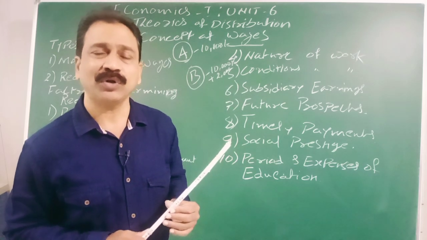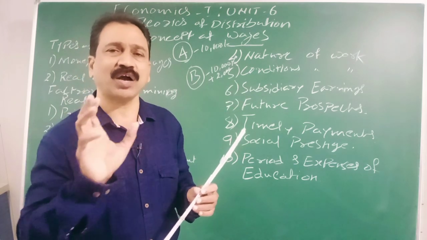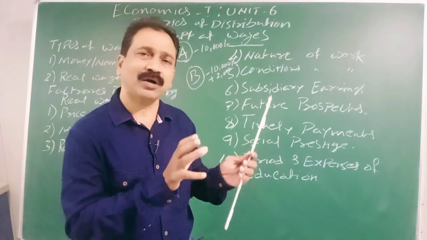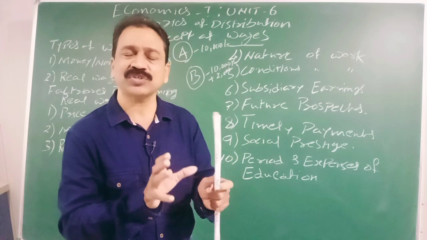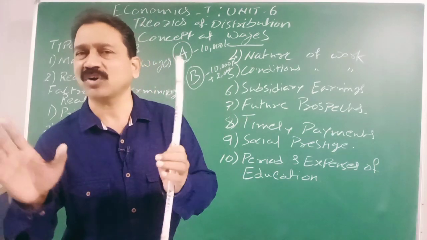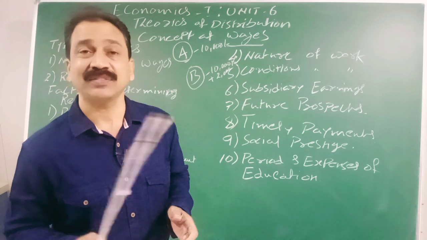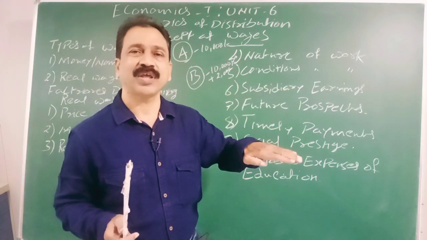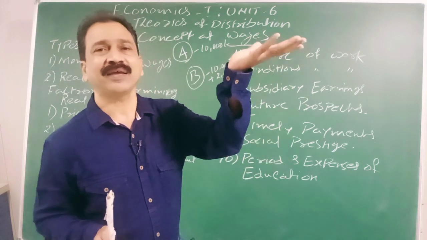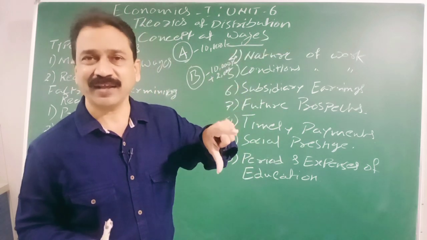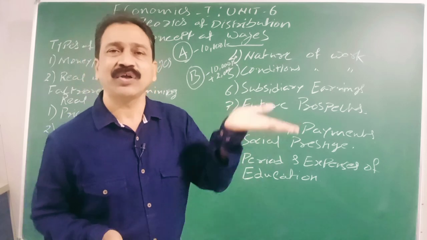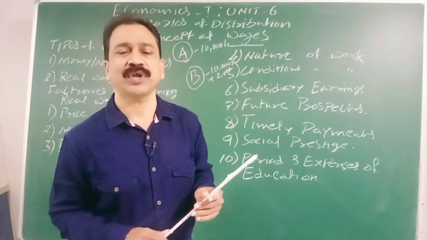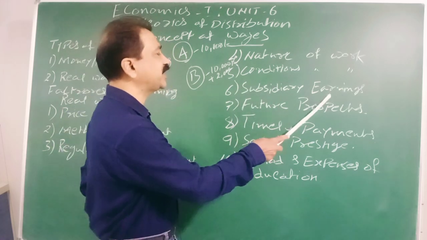If the government puts a rule that government lecturers should not work outside, government teachers should not take tuitions outside, or private management decides that private teachers or lecturers should not take any extra classes or tuition classes outside, then automatically their subsidiary earning is going to decrease. If the permission is given, subsidiary earning increases. Along with the subsidiary earning, real wage also increases or decreases in equal ratio. Okay, that we can see in the subsidiary earnings.